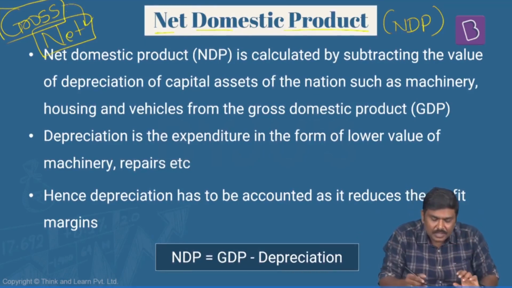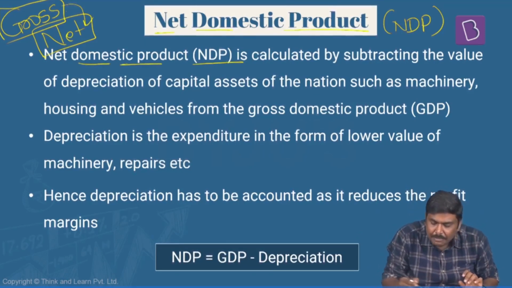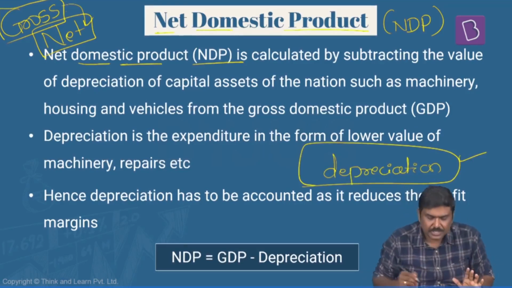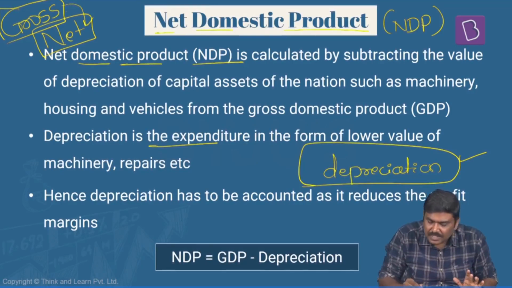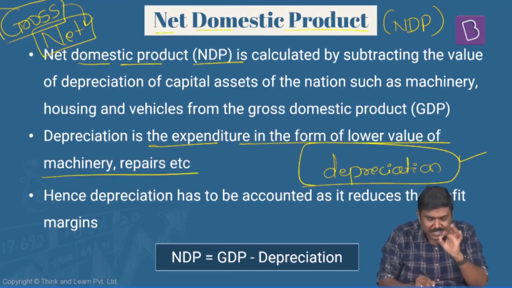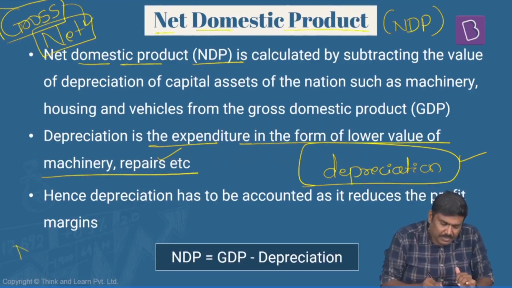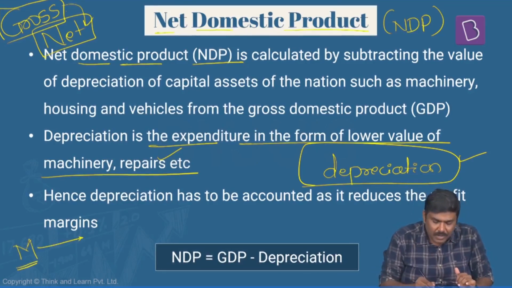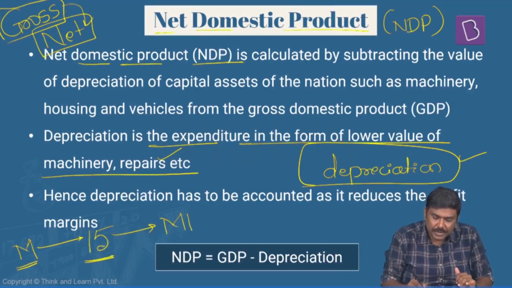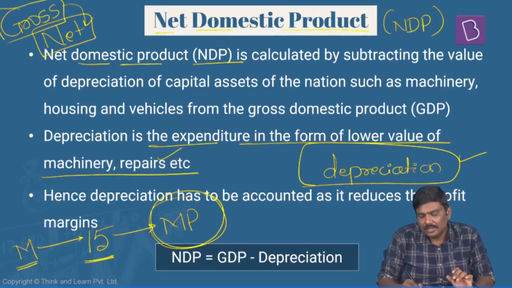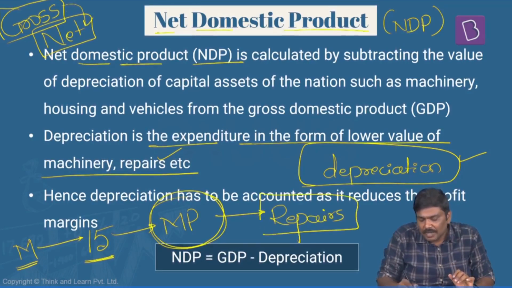In case of India, there is a concept called depreciation. Again, it happens in every economy. Now, the question is, what is depreciation? Depreciation basically is the expenditure in the form of a lower value of the machinery, repairs, etc. Let me give a very simple example. Imagine here is a manufacturer. He is producing a particular good and selling it at, let's say, 15 rupees. That's the market price here. But can I simply say that part of the market price would have been arrived at because there are repairs and maintenance incurred by the manufacturer?